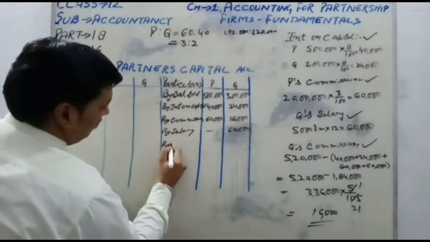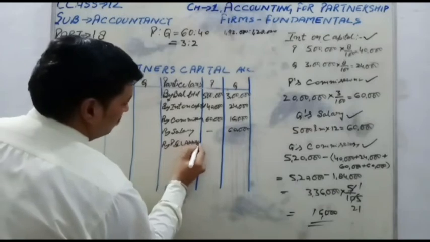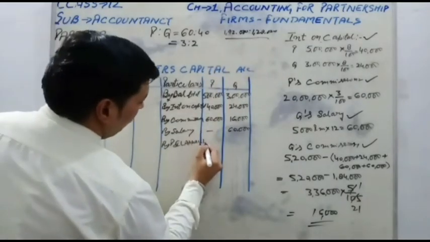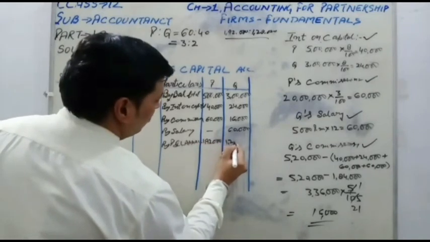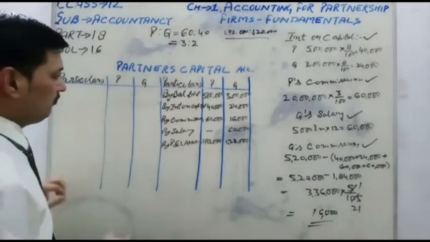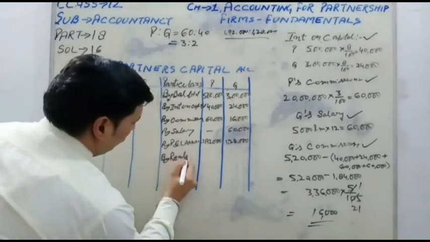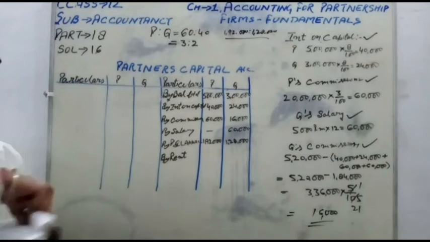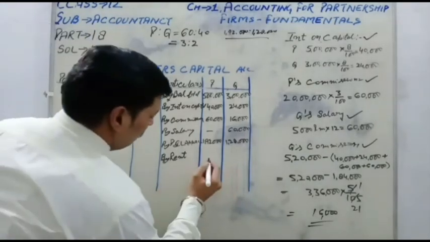Next, by profit and loss appropriation account, profit. The profit share I have written here: 1,92,000 as per the profit loss appropriation account and 1,28,000. Now one more adjustment remains, the rent. The firm is giving rent to P, 20,000 per month. What was the amount? 20,000 per month, and yearly multiplied by 12, 2,40,000.